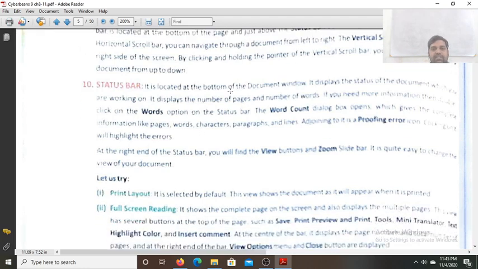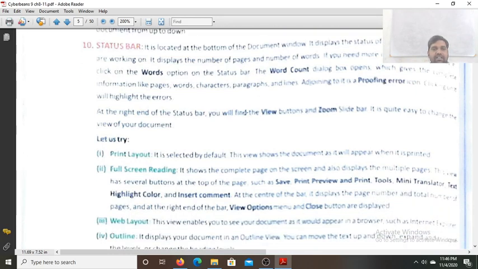Now see the status bar. The status bar is located at the bottom of the document window, and it displays the status of the document, that is, the page number on which you are working. It displays the number of pages and number of words. If you need more information, click on the words option on the status bar. The Word Count dialog box opens. It shows information like pages, words, characters, paragraphs, and lines. Adjoining to it, the proofing error icon will highlight the errors.